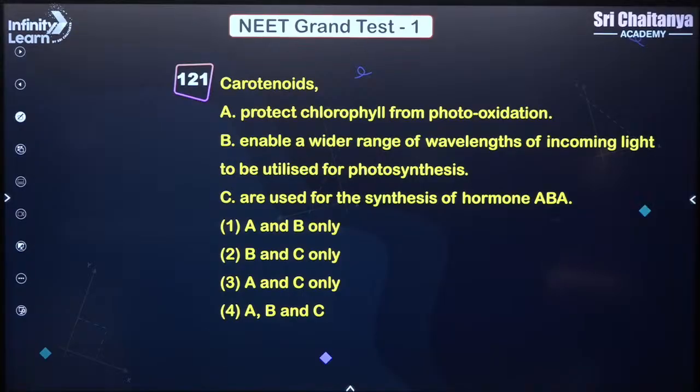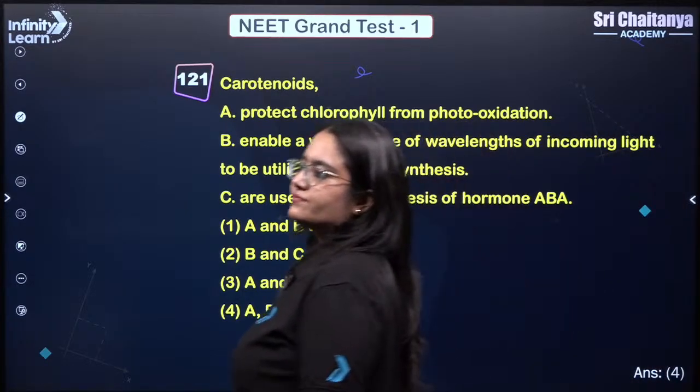Carotenoids, yes, it protects the chlorophyll from photooxidation. Absolutely correct. Enable a wider range of wavelength of incoming light to be utilized for photosynthesis. Absolutely correct. They are used for synthesis of hormone ABA. That is also correct. So answer is 4, A, B and C.